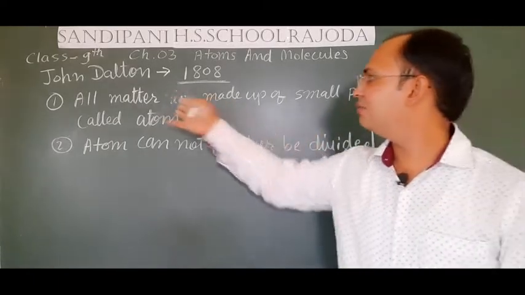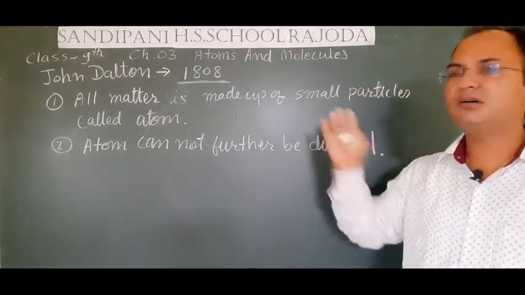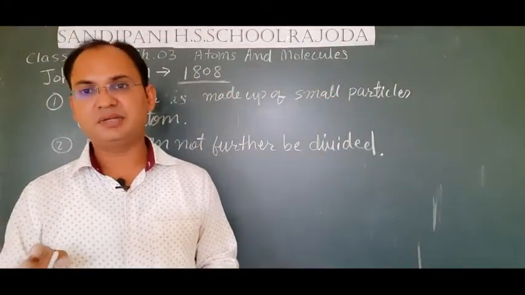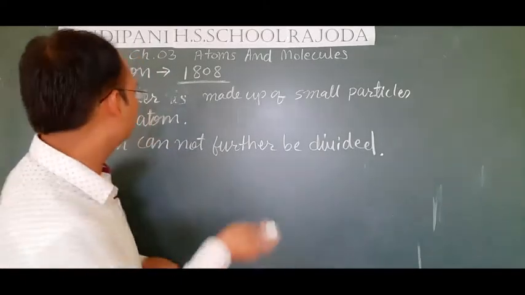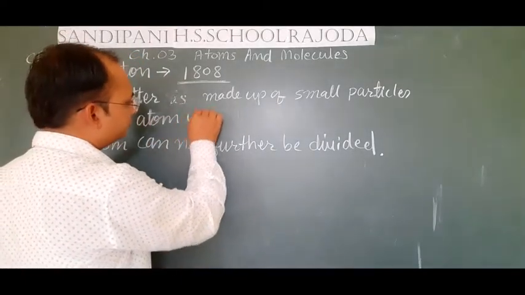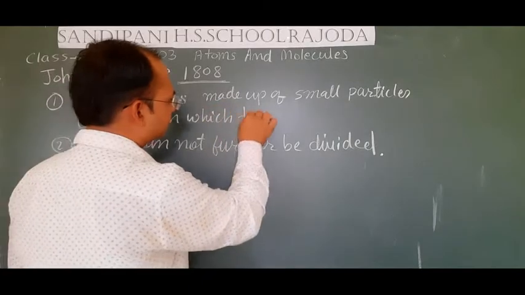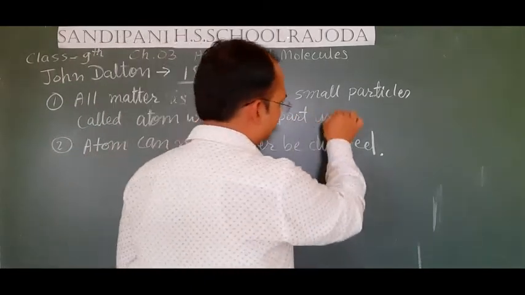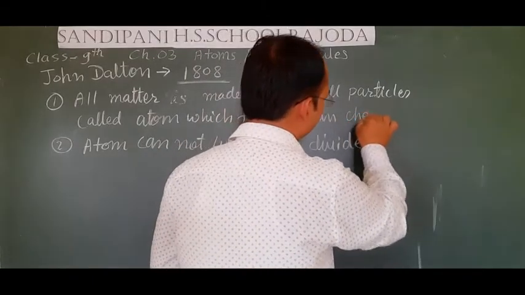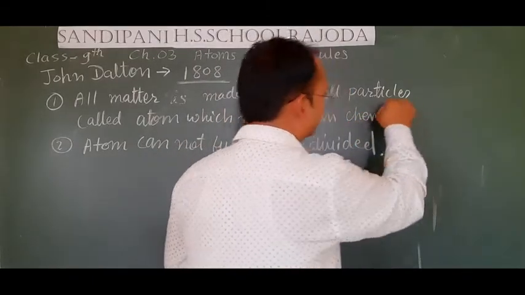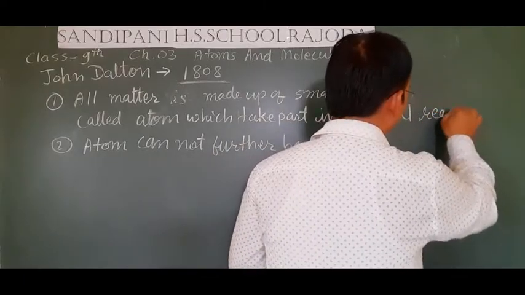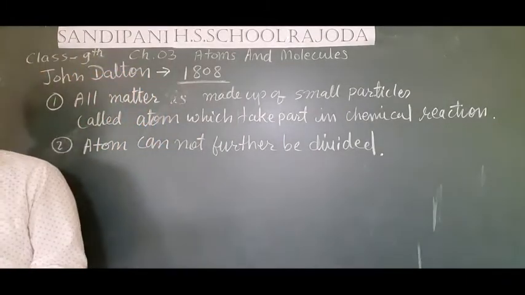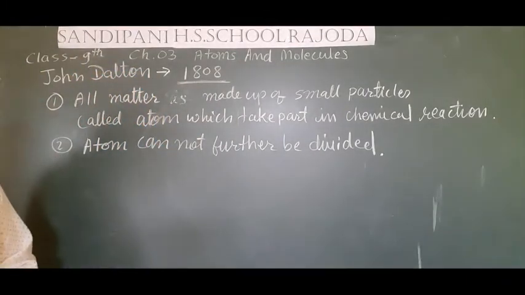So, first, all matter is made up of small particles called atom, and we have seen that atoms take part in chemical reaction, and second, atom cannot be further divided.